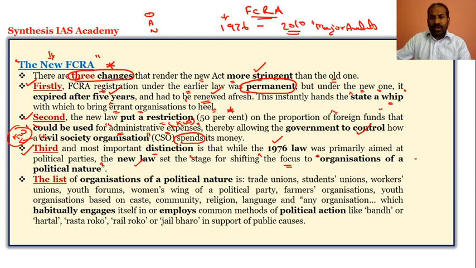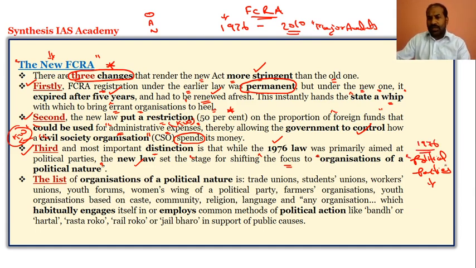So earlier it was political parties. Please do understand this. This is very, very crucial information from the UPSC Mains perspective. The main distinction between the 1976 FCRA law and FCRA 2010 is,